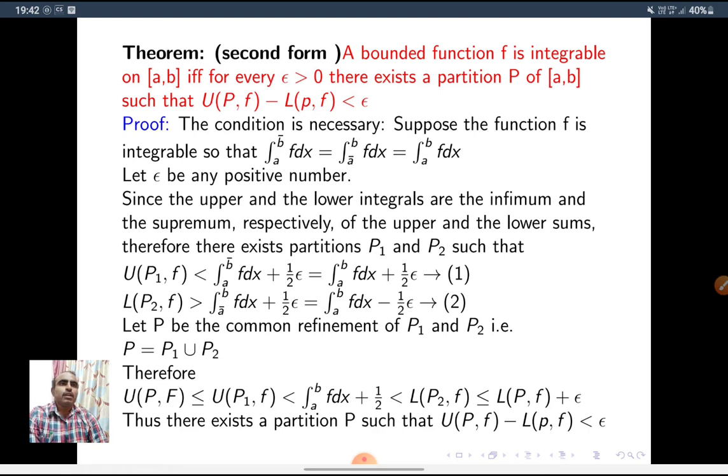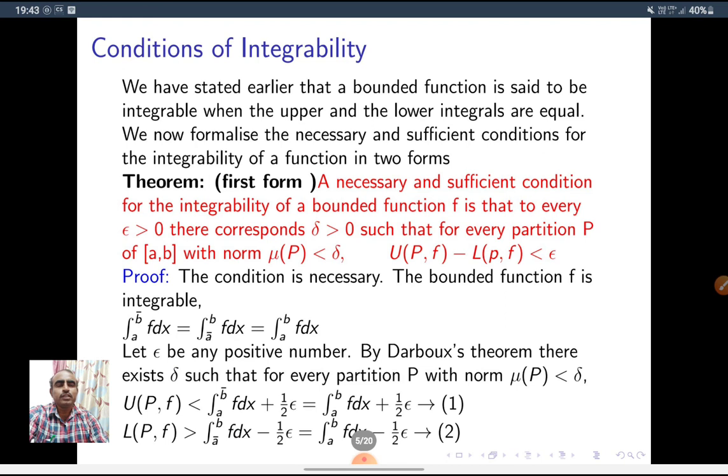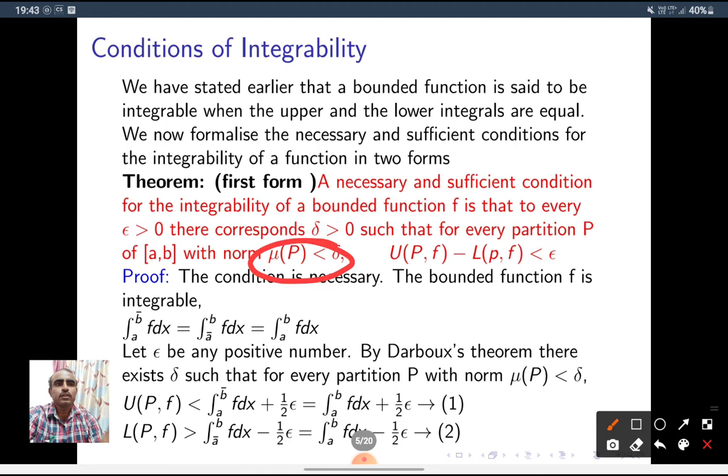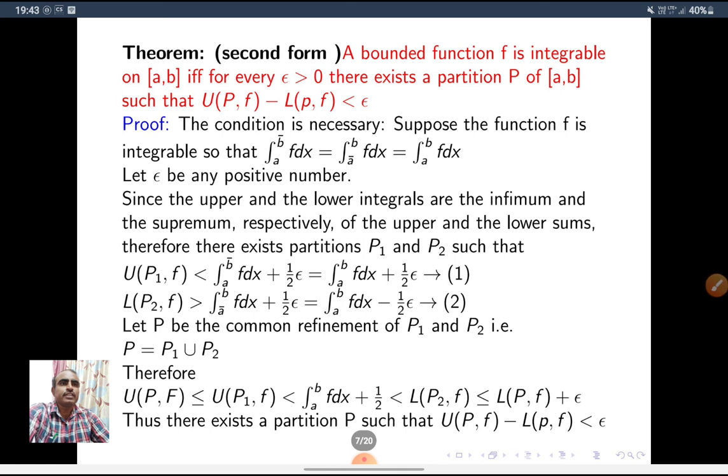Second form: a bounded function f is integrable on [a,b] if and only if for every epsilon greater than 0 there exists a partition P of [a,b] such that UPF minus LPF is less than epsilon. Here in the last statement, the first theorem, we defined a condition with respect to norm.